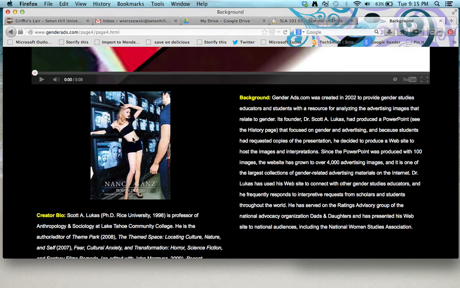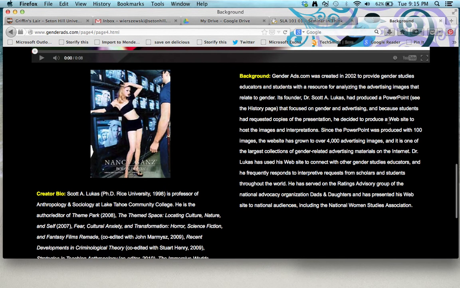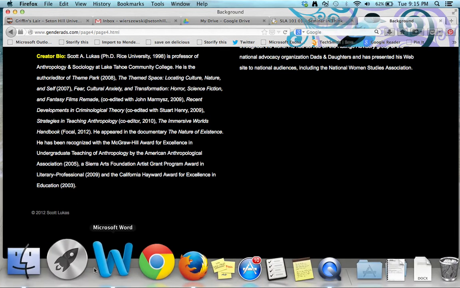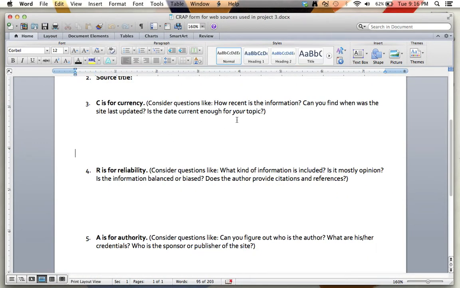And it might be the case when I look at individual ads, I can tell maybe some of those are older than others. So 10 years, not the greatest, but it is something that's obviously been updated within the past couple of years. Looks like maybe it's a project that's been abandoned. So I'm going to go into my CRAP form, and I'd write about that here. It looks like 2012 was the date this website was last updated. However, there are posts that go back to 2002. Given my topic is about advertising, 10 years, depending on what I'm looking at, might be a big deal. So I definitely want to note that there.